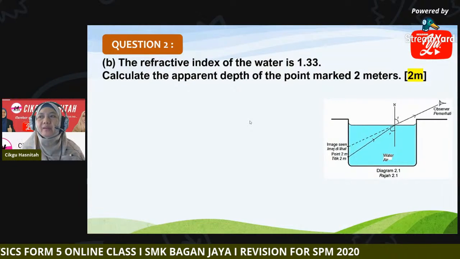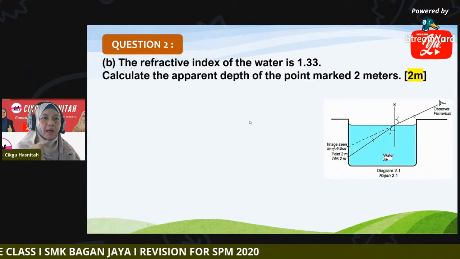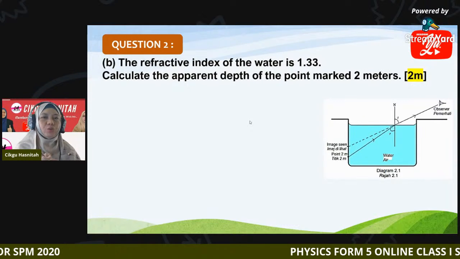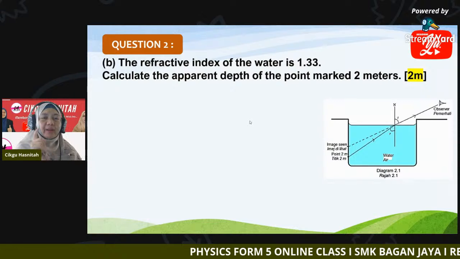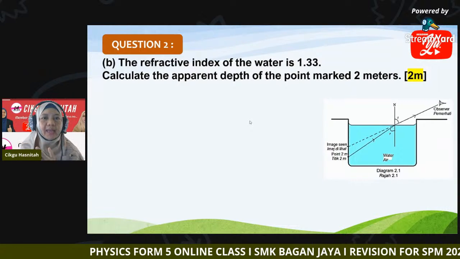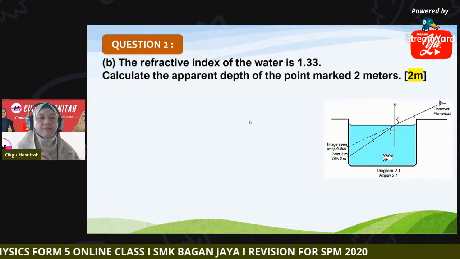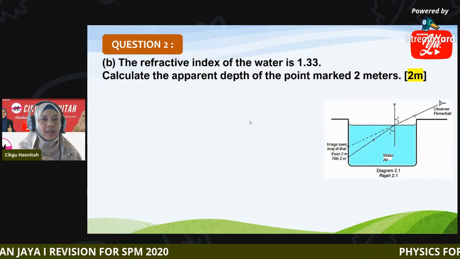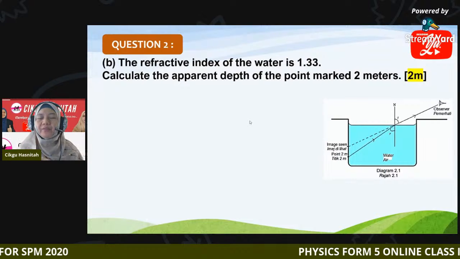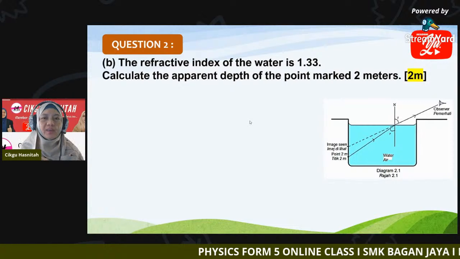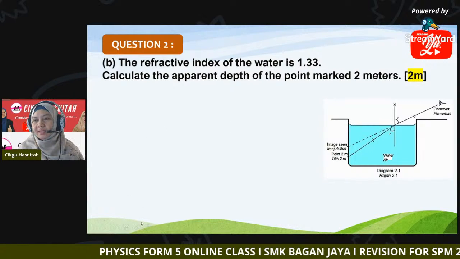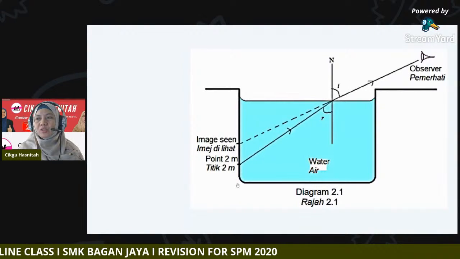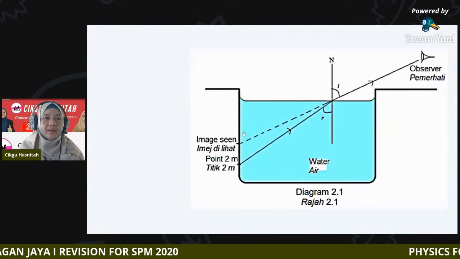You are given the refractive index of water, 1.33. The real depth is 2 meters, as you can see in the diagram, and we want to find the apparent depth.